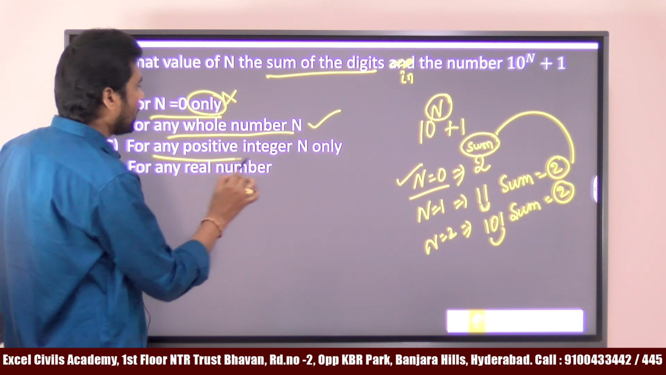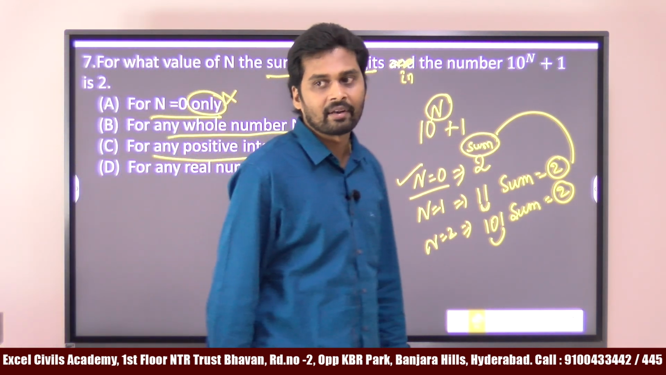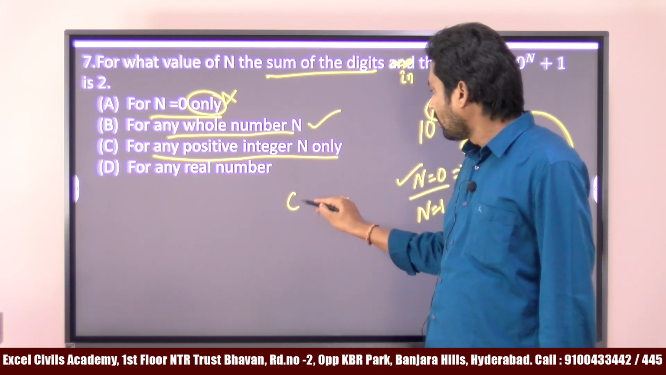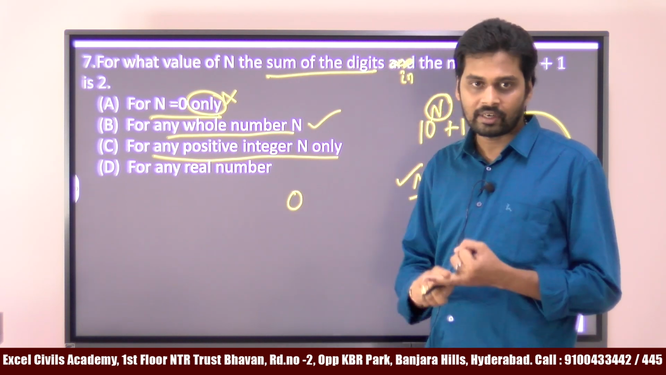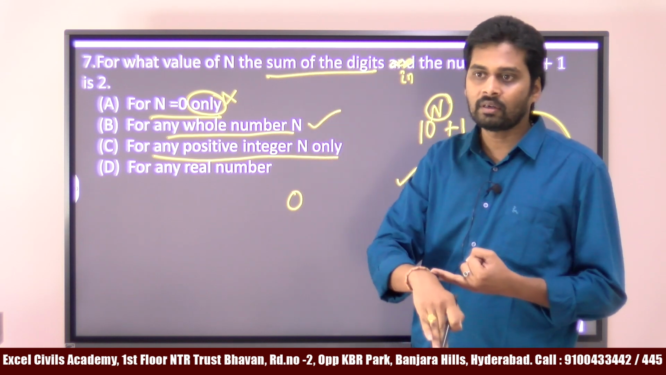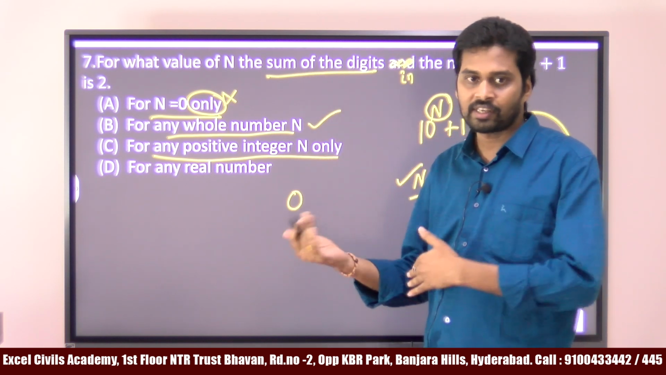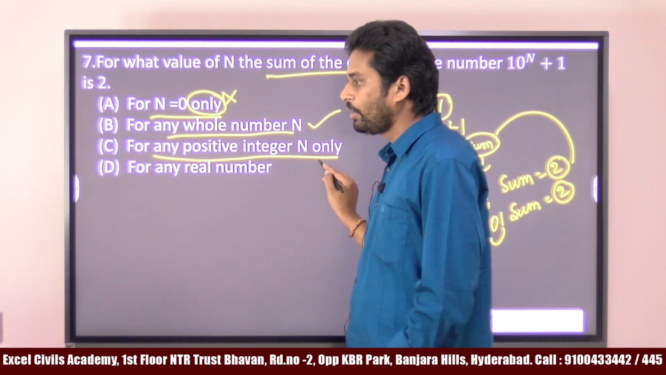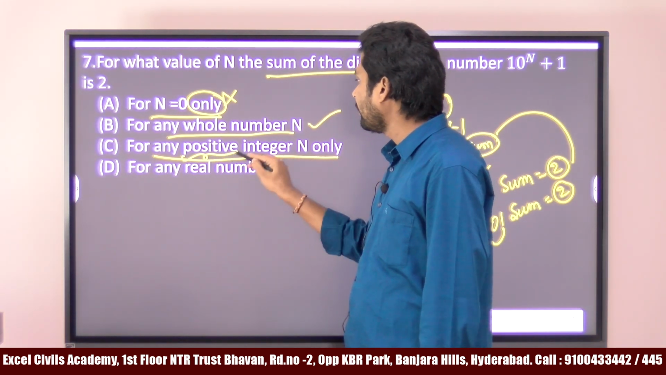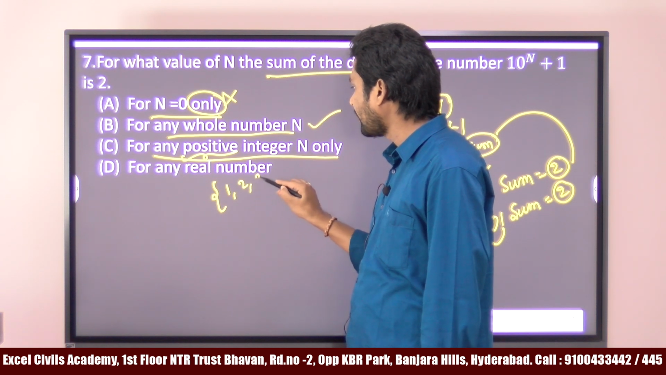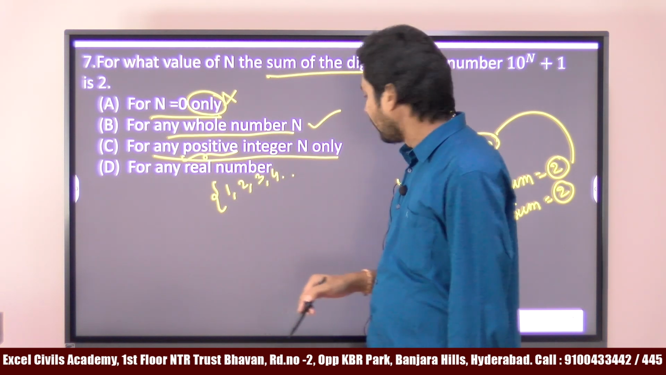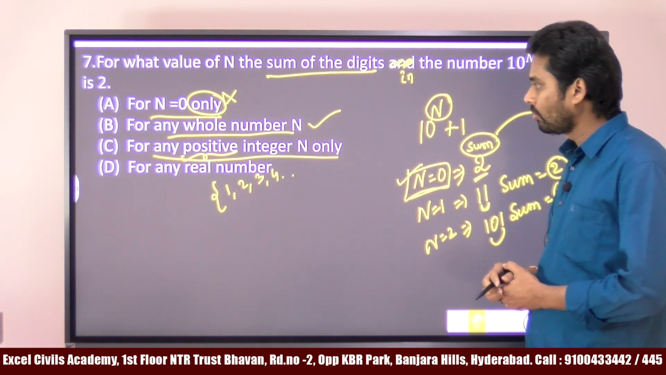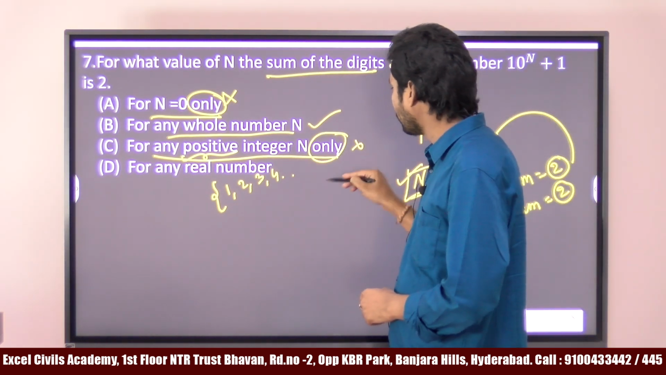Next, for any positive integer n only. Positive integers means 1, 2, 3. Zero is neither a positive nor a negative number. Option C says for any positive integer n only, so n takes the values 1, 2, 3, 4. But for n equal to 0 we also got the sum 2, so since it says only, it is also wrong.